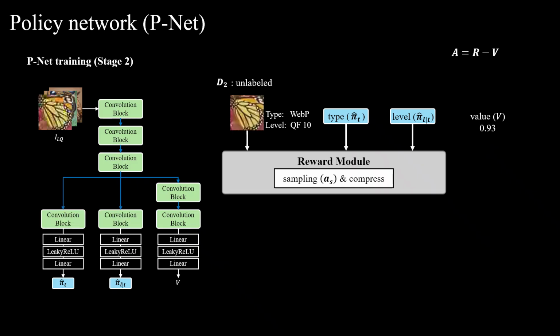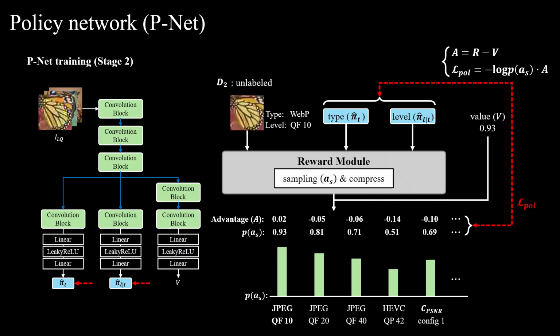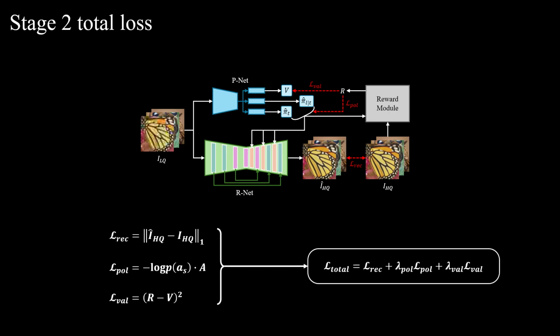In stage 2, we also fine-tune the type and level branches using reinforcement learning. We compute the advantage by subtracting this estimated value from the actual reward. Using this advantage, we optimize the policy loss to maximize the probability of actions that lead to higher rewards, thereby guiding the network toward the compression settings that are most visually similar. The final objective function of stage 2 combines three components: reconstruction loss, policy loss, and value loss. This combination enables effective adaptation to unlabeled data.